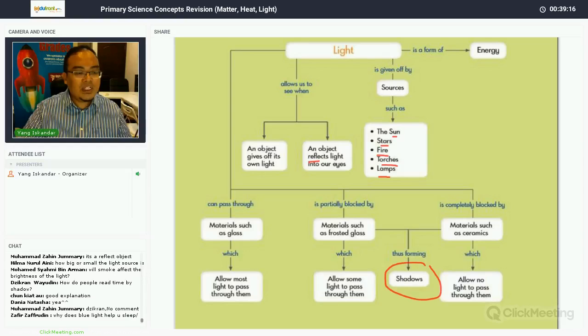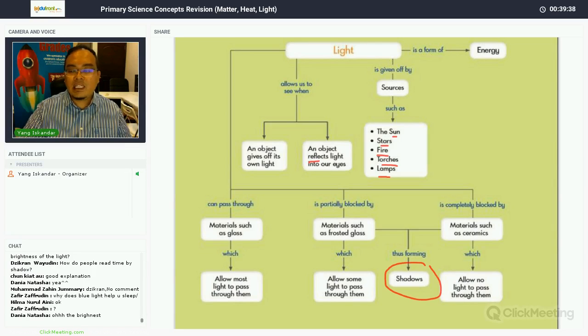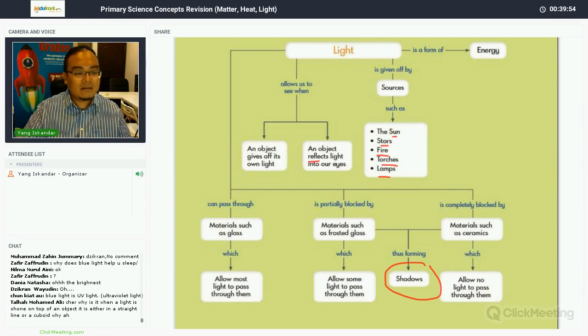Okay, how do people read time by shadow? Okay, there is a way. Of course, by using shadow, the size of the shadow will change according to the time of the day. Like in the afternoon, the size of the shadow will be very small, and in the morning and the evening, the length of the shadow will be very long. So from the proportion, they can actually estimate the time of the day. Perhaps you can try and look it up on the internet to see exactly how it is being done.